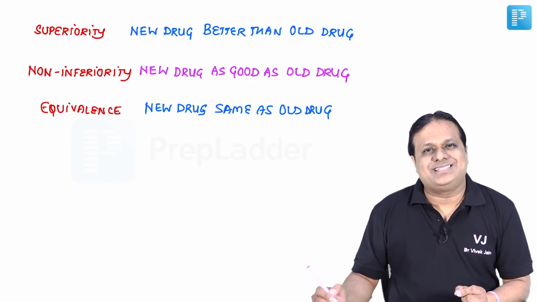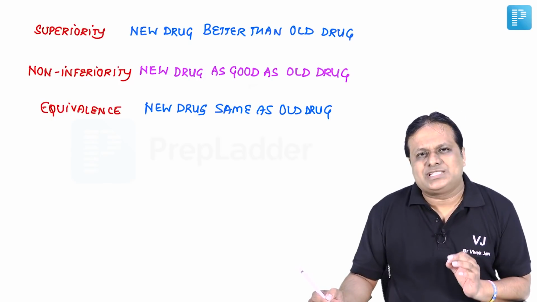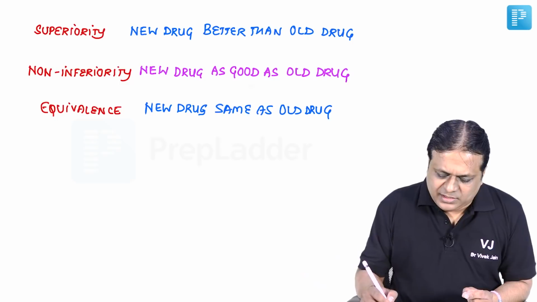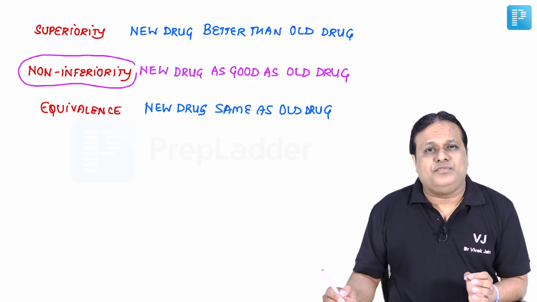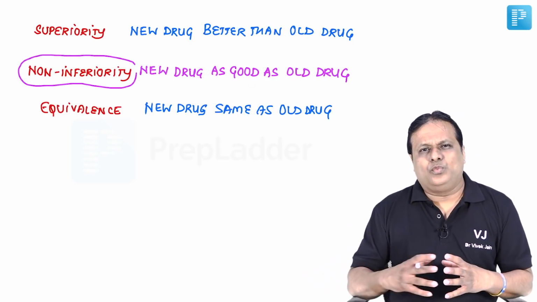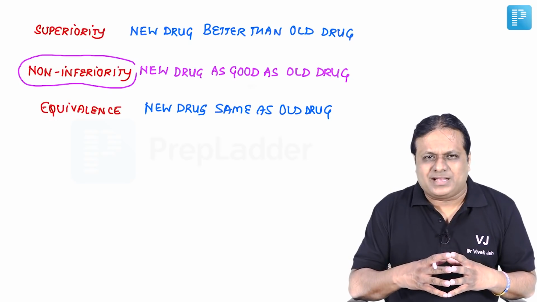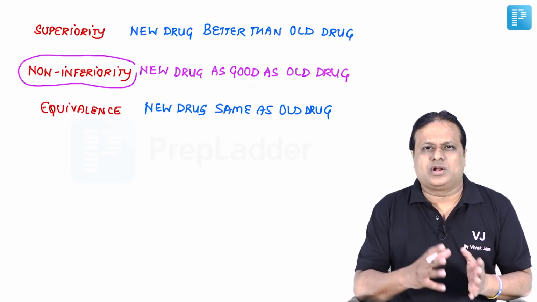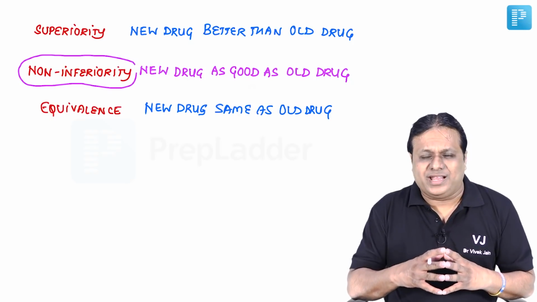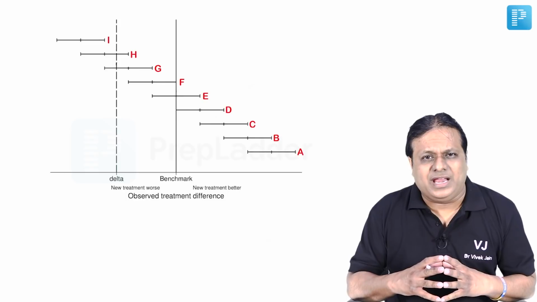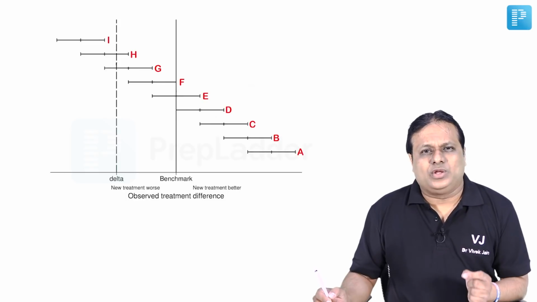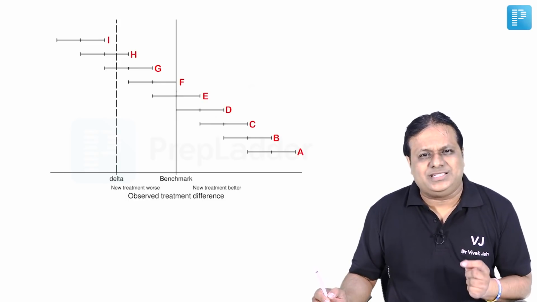Both are absolutely the same. Out of these, maximum success has been found when we undertake non-inferiority trials. Now, when we calculate the results by comparing these 2 drugs, new drug, old drug, in a non-inferiority trial, we make a graph known as the equivalence margin graph, and it looks like this. Now, let us first try to understand the legends of this graph.